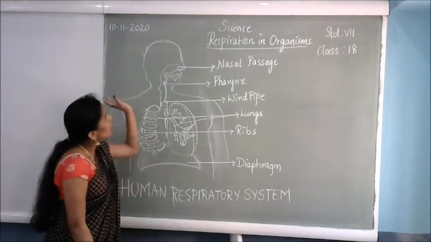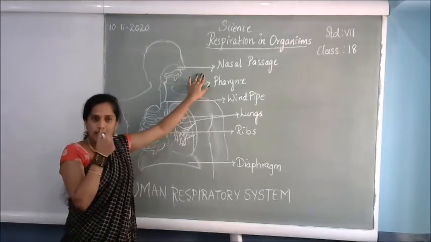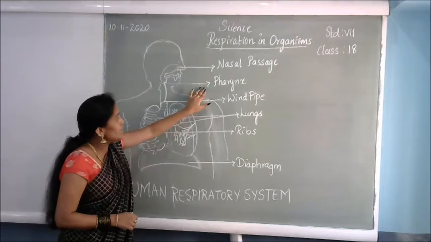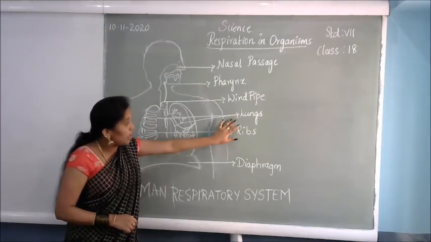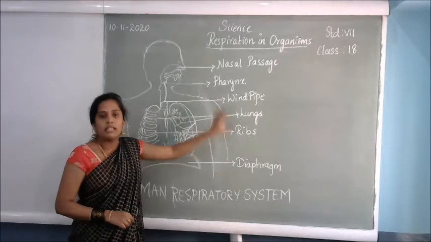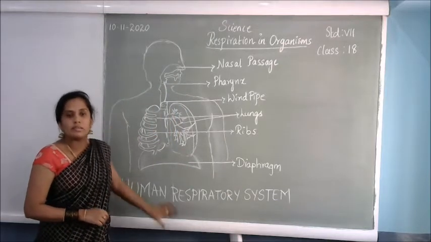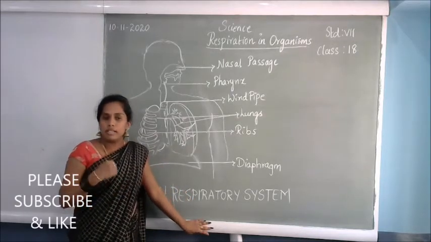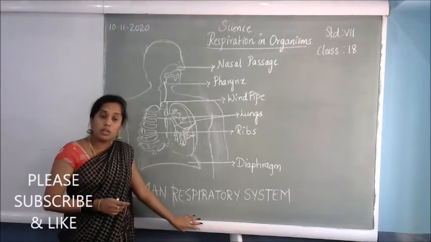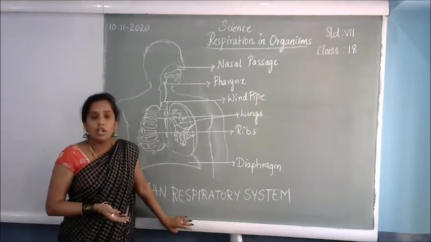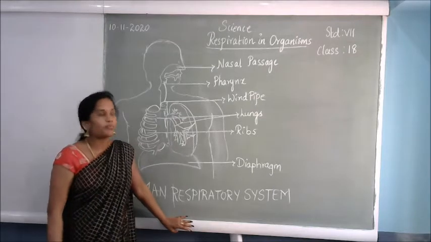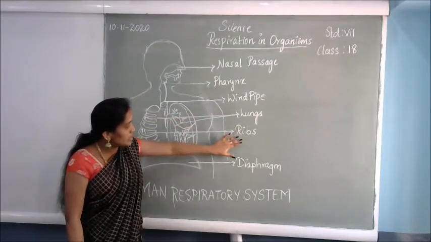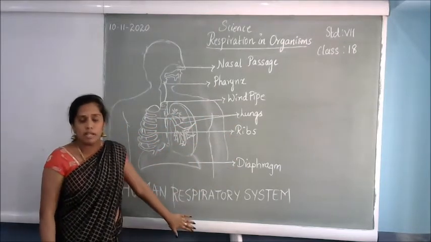See, first, this is the nasal passage. Nasal passage means the nose, where it starts. We inhale the air through the nose. Next, this is the pharynx, windpipe, lungs, ribs, diaphragm. These are the important parts involved in the human respiratory system. With the help of these parts only, the oxygen is taken in and supplied throughout the body, and the carbon dioxide is released out from the body. These are the parts of the human respiratory system.